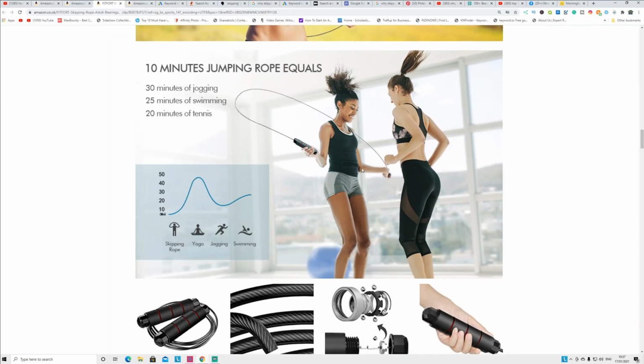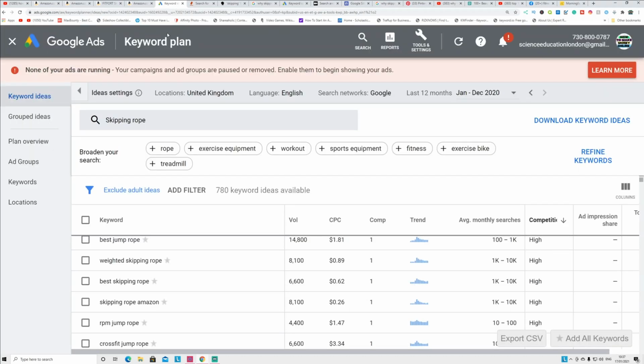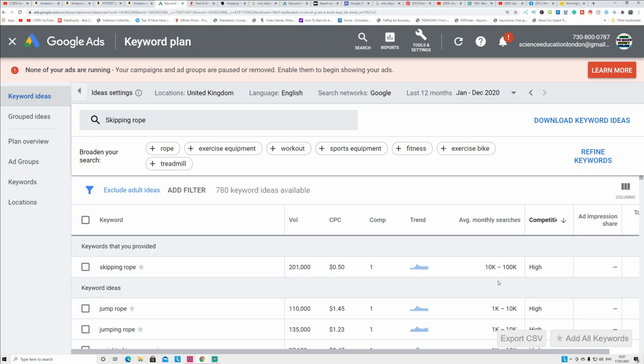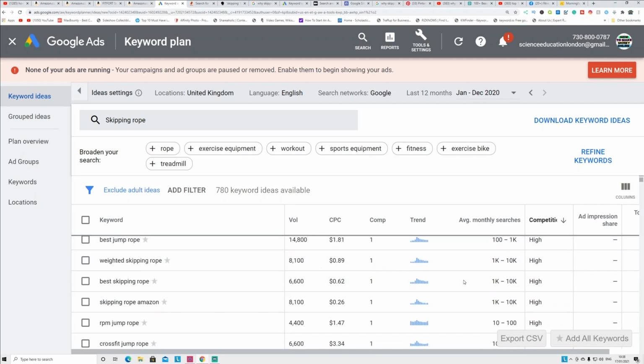Now, once you find the product, you need to use these two tools. The first one is Google Keyword Planner, which gives you the number of searches every single month. For the skipping rope, you can see around 10,000 to 100,000 searches every single month. The competition is high, but we don't have to worry about that. You can see people are searching for it every single month.